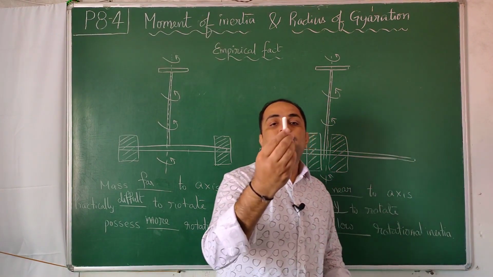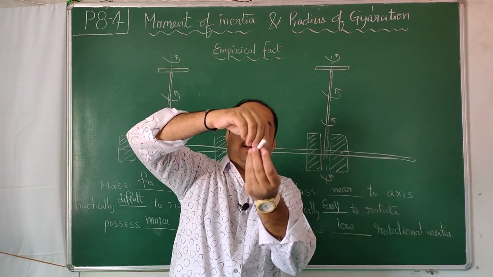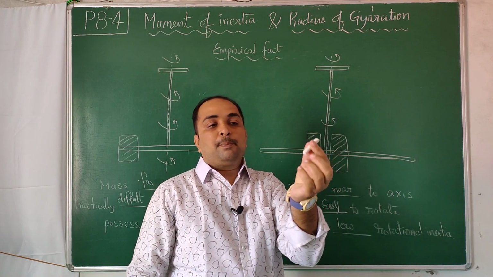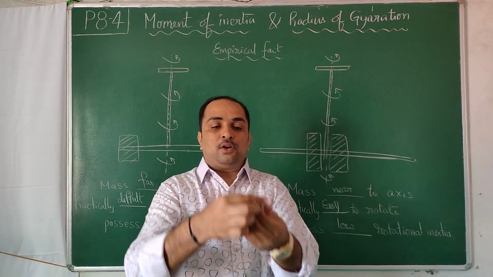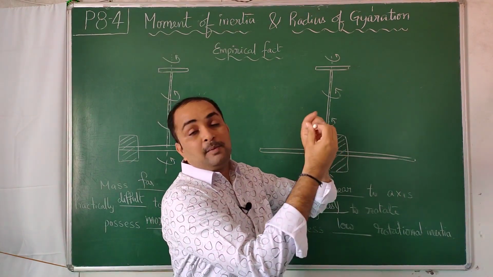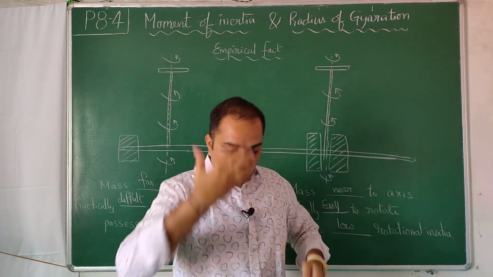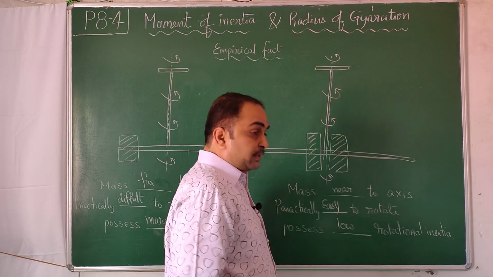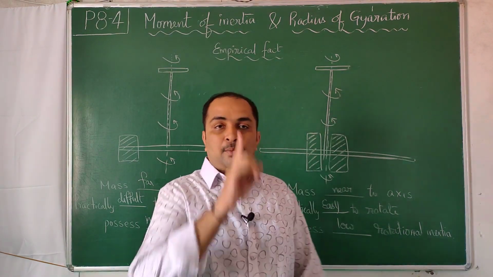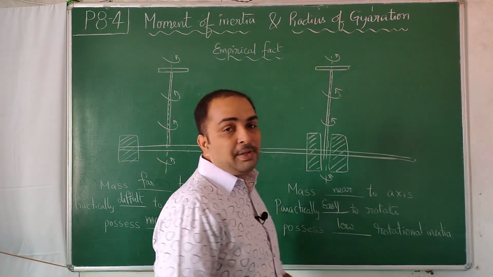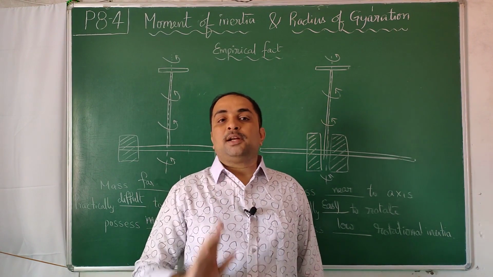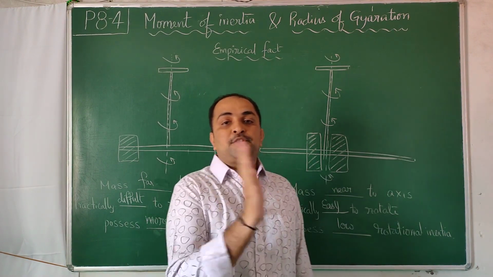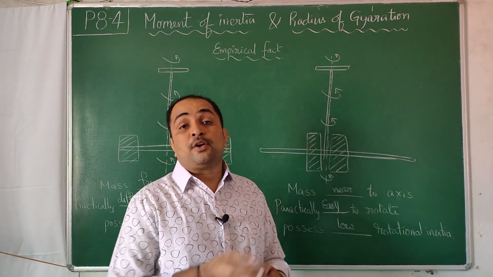If you have a pen in your hand, rotate it like this, perpendicular to its length. Now rotate it along the axis like this. It will be very easy. Similarly, your body itself has a distributed mass. About the stomach axis, if you try to rotate your body, it will be difficult. But about this vertical axis, it will be easy, because moment of inertia deals with mass and its distribution around the axis.